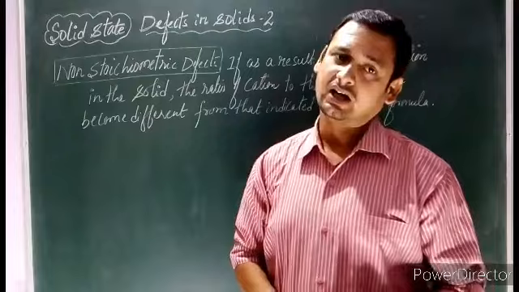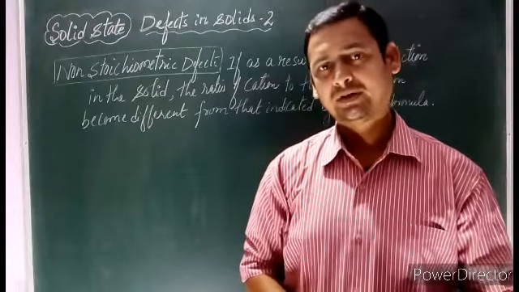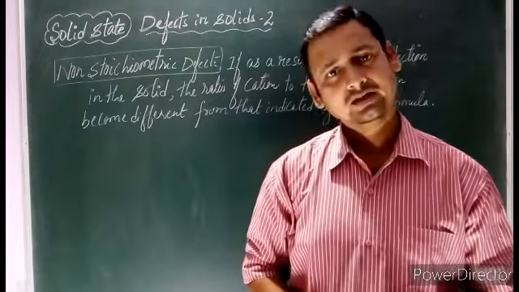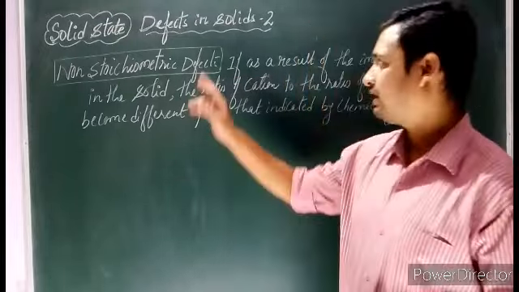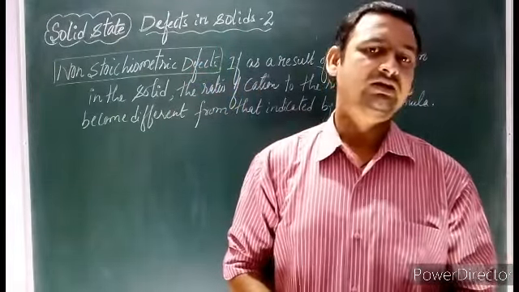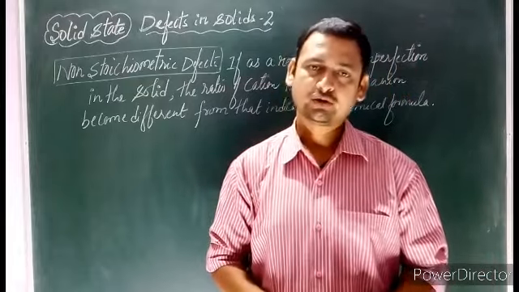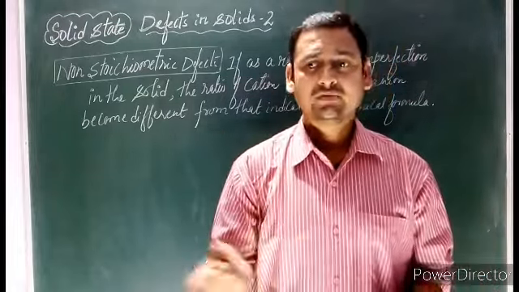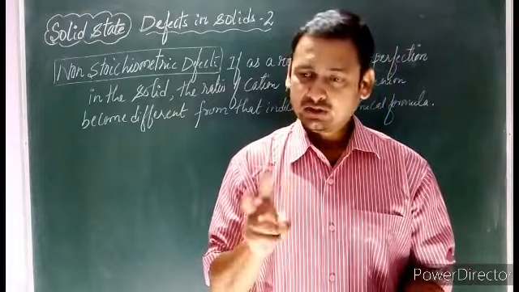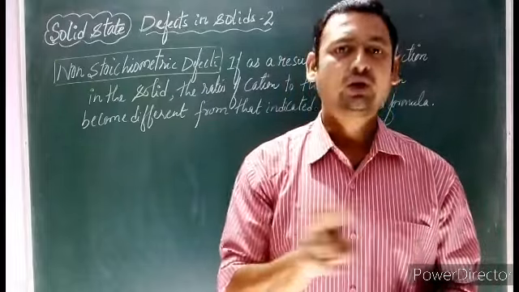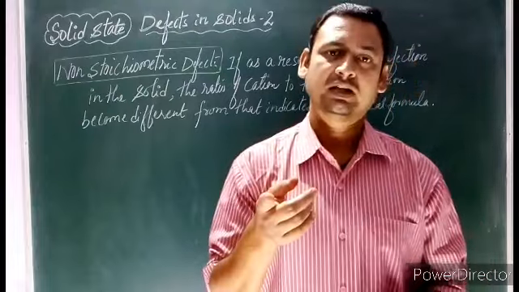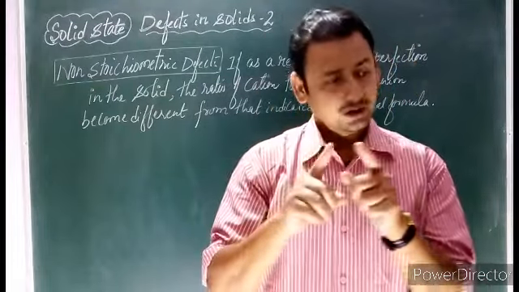Dear students, today we are going to discuss the continuation of the topic from our previous lecture, that is defects in solids. Today we are going to discuss defects in solids part 2. In part 1 we discussed the stoichiometric defect. Stoichiometric defect means that when a defect comes in a solid but the ratio of cation and anion does not change, then we say it is a stoichiometric defect. We have discussed that a stoichiometric defect is of two types.